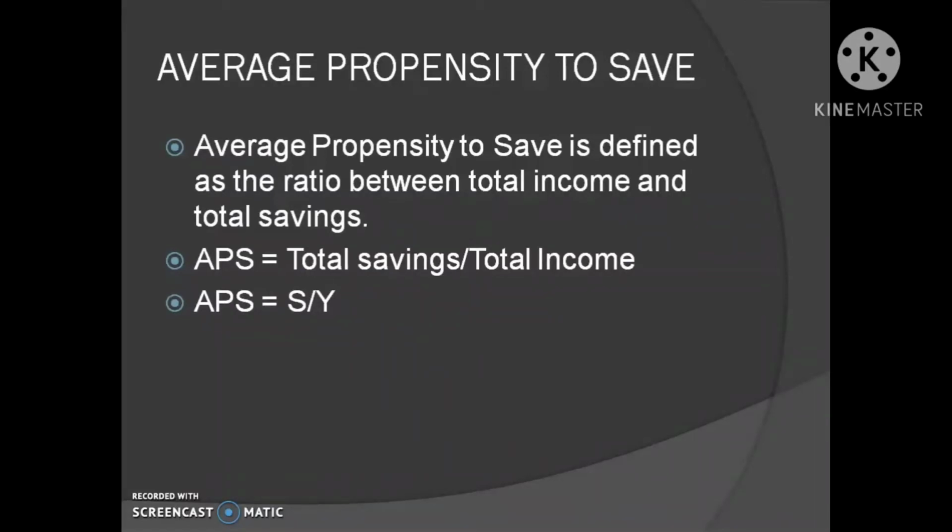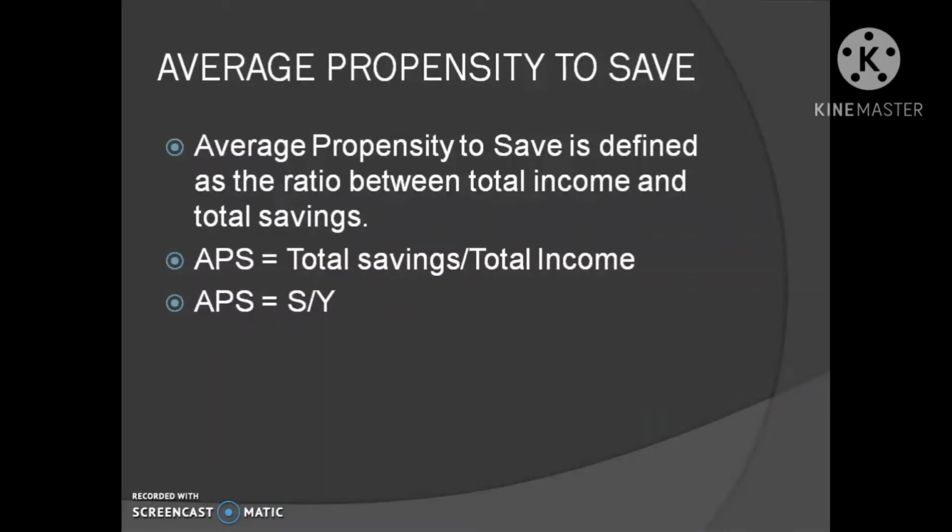The term average represents value per unit. That means average propensity to save is defined as the ratio between total savings and total income. Thus, APS is equal to total savings divided by total income.